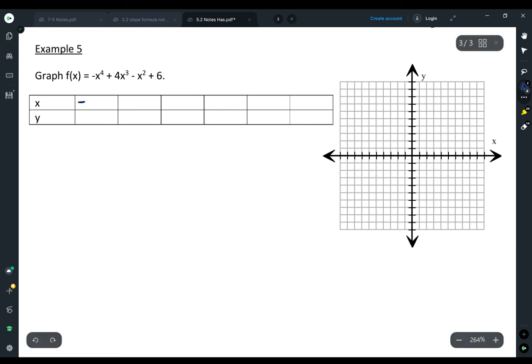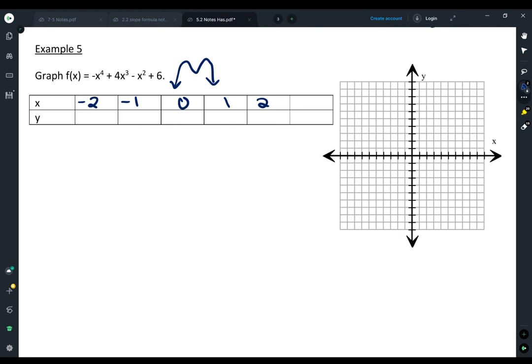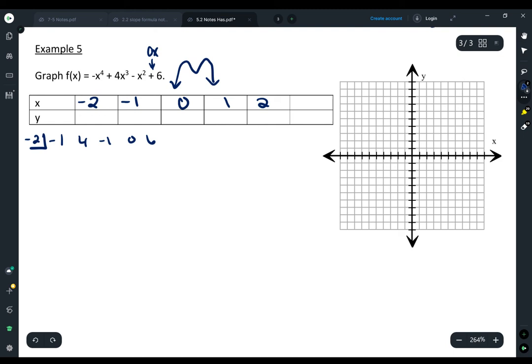So I'm going to use the same beginning values on the next one. And I want to, again, think about fourth degree and negative. So that's going to be one that's going down on both ends, possibly like an M. And then I want to just go ahead and plug in my values. It looks like my graph goes fourth power, third power, squared. There's no x term, no linear term, but there's a constant next to the 0 power term where I've got a 6. So I need to have a 0x in here. Got to have that placeholder. So -1, 4, -1, 0, 6.